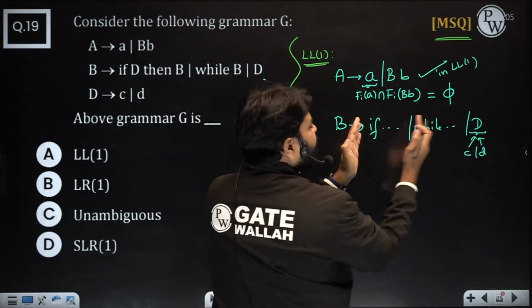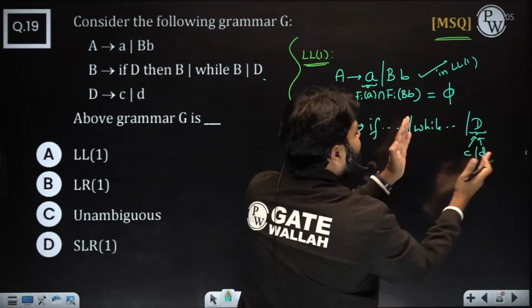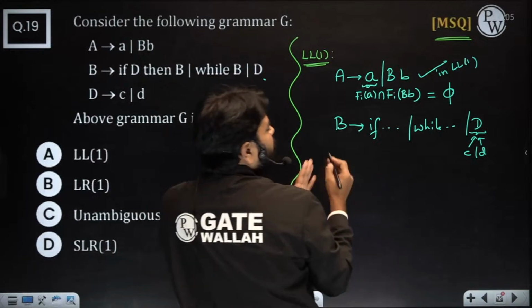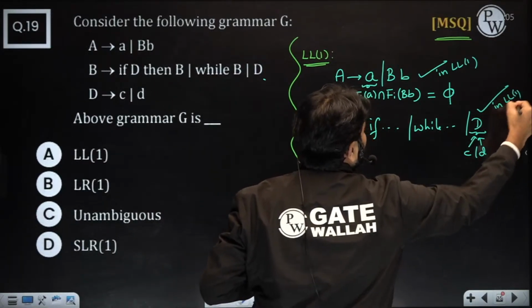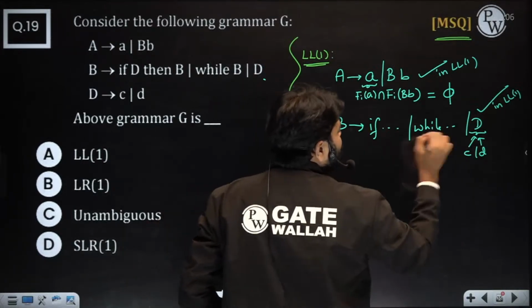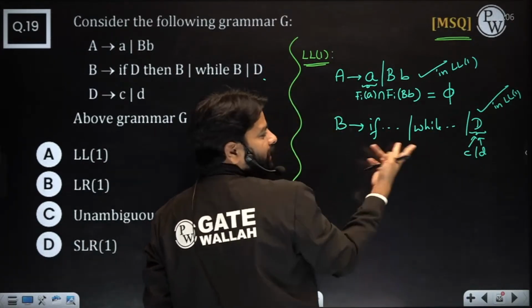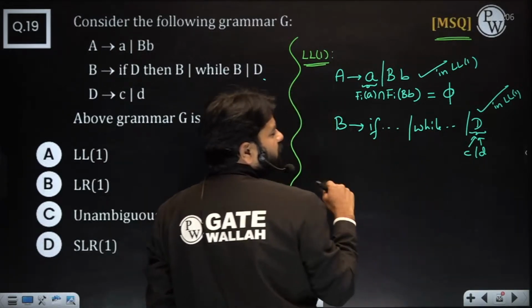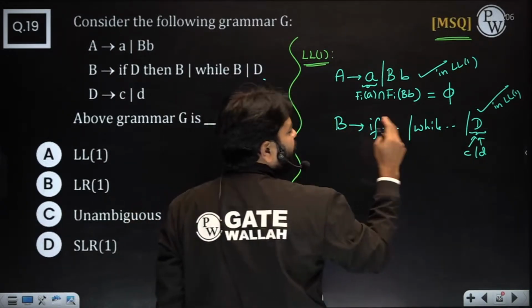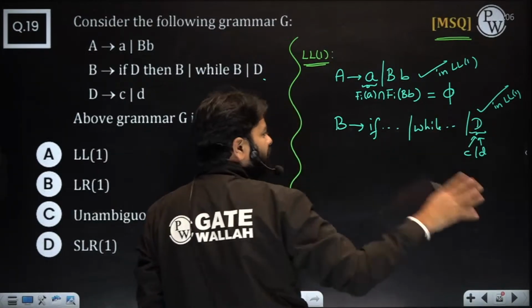Anything common? If while, or while C, or while D, anything common? So here also it is LL1. You know the shortcut, right? First of this one, if, while, you get different terminals, and for any two productions you will get different sets. So if, while, if D, while D, nothing is common.